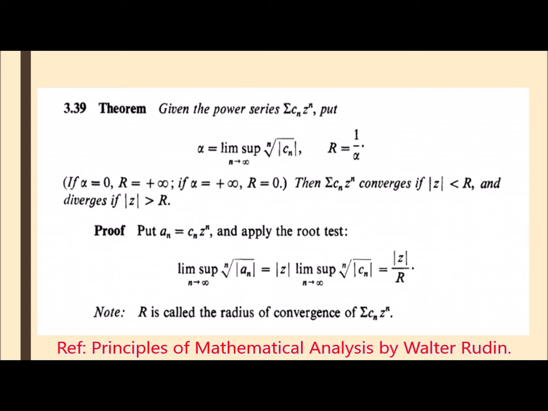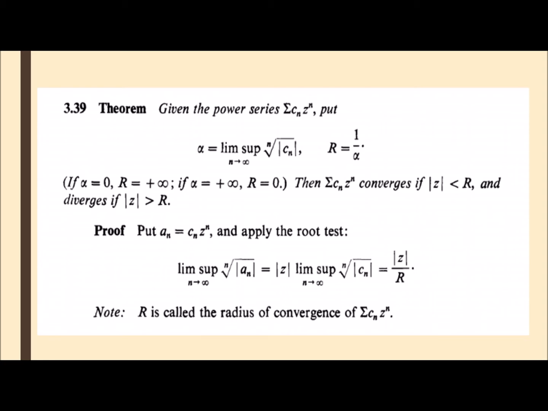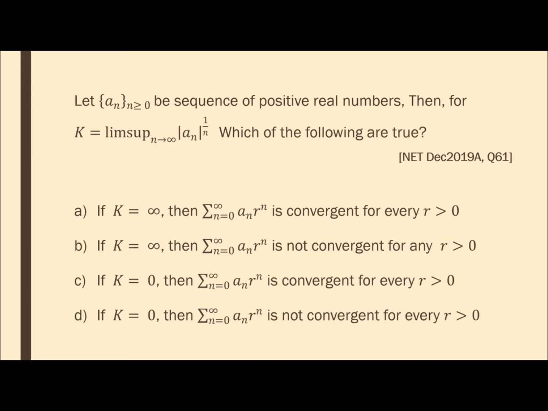The power series is always convergent when mod z is less than R, and it is divergent for mod z greater than R. We don't know whether the series converges or diverges when mod z is equal to R. So here we will get R is equal to 1 upon K. Whatever K is given, if we take 1 upon K, we will get R.